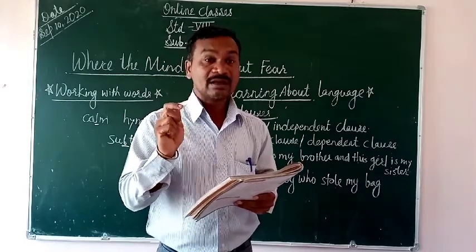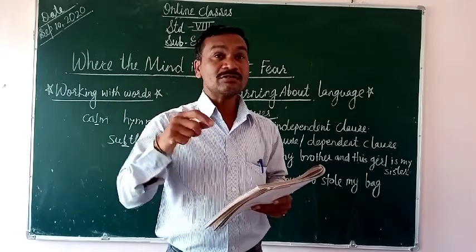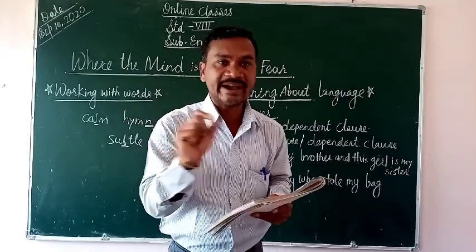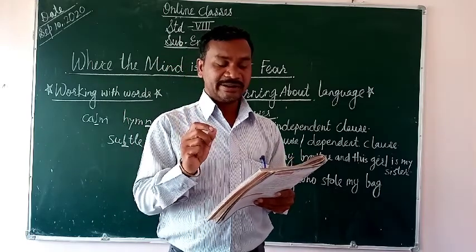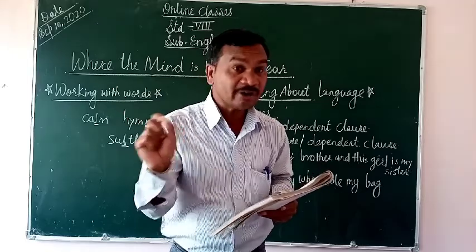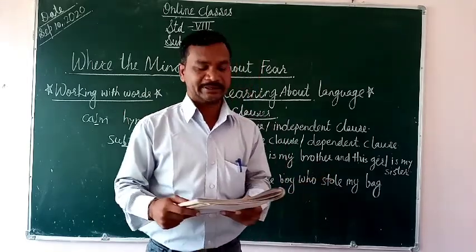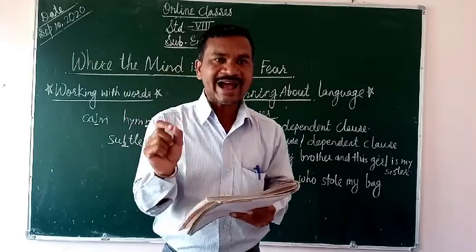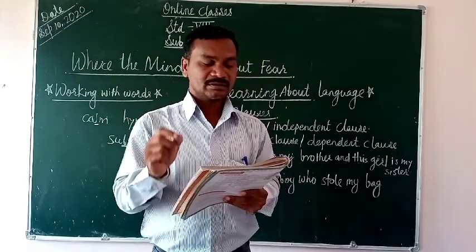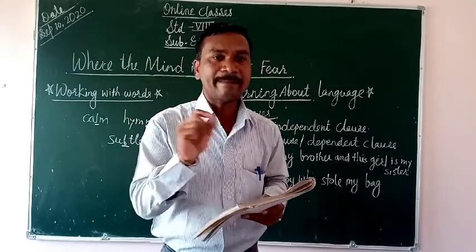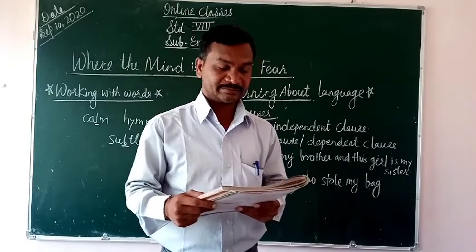Plumber. Not plumber. Pronounce it as plumber. B silent. And next is almond. Not almond. Almond. L silent. Resign. G silent. Salmon. Salmon is the name of a fish. L silent.